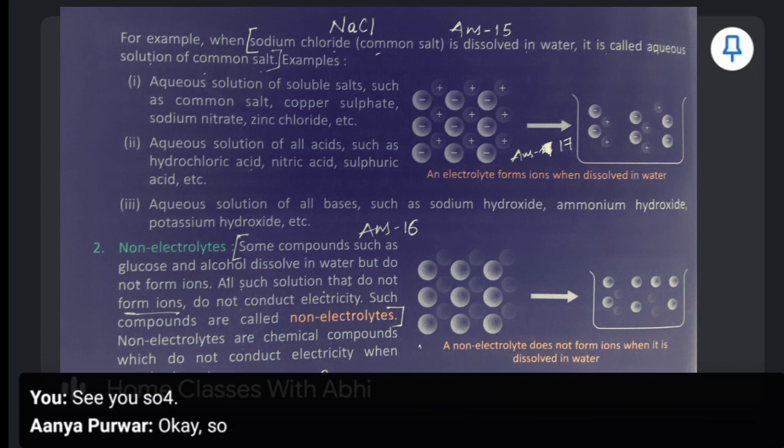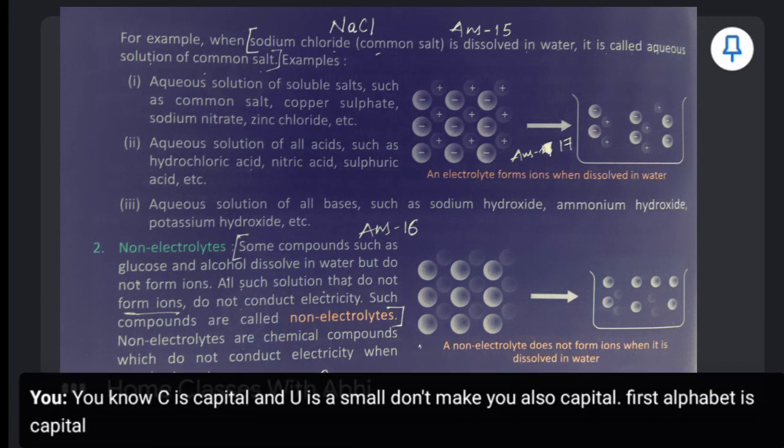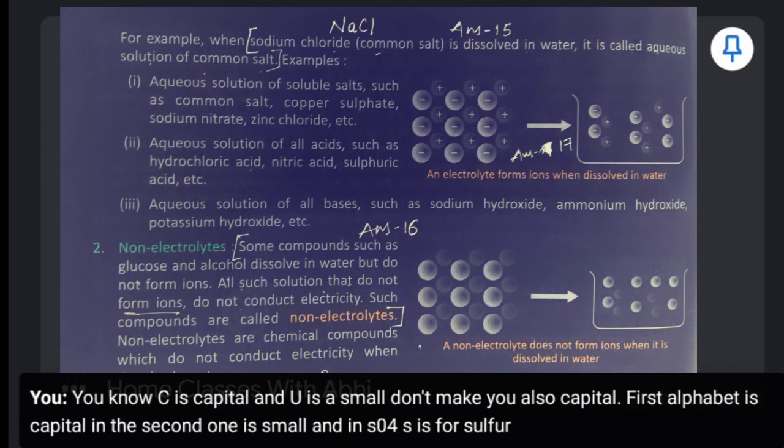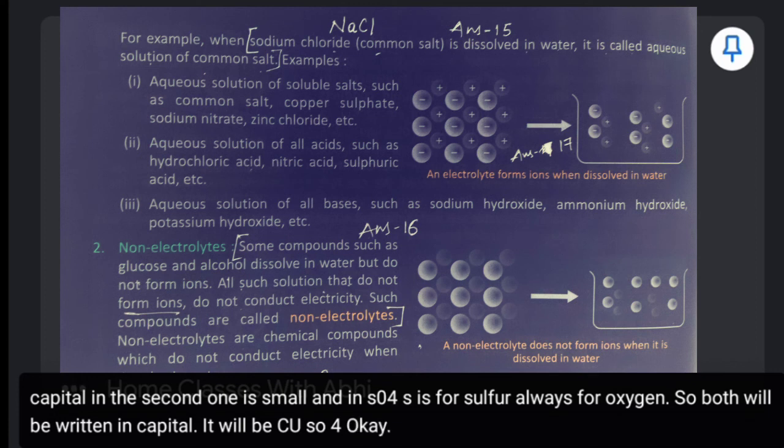You know, C is capital and U is small. Don't make U also capital. First alphabet is capital and the second one is small. And in SO4, S is for sulfur, O is for oxygen, so both will be written in capital. So it will be CuSO4. Okay. Next one,